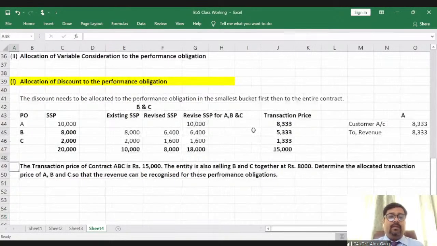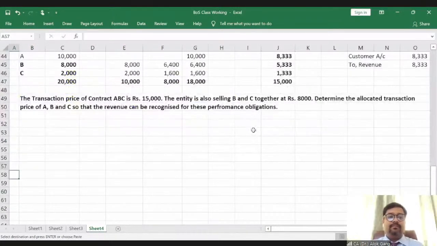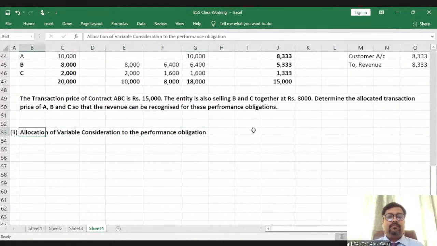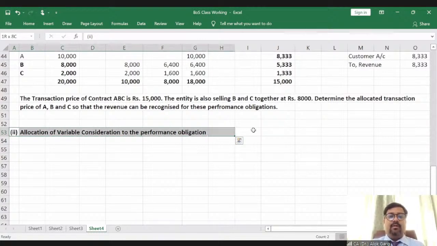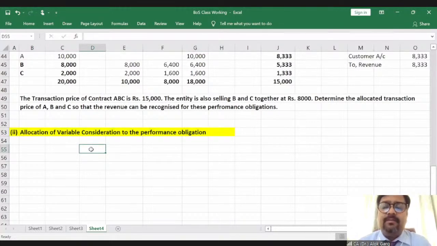So let me give you another aspect of it. Allocation of variable consideration to the performance obligation, right? What is this? Allocation of variable consideration to the performance obligation. What is this? For example, there are multiple performance obligations.